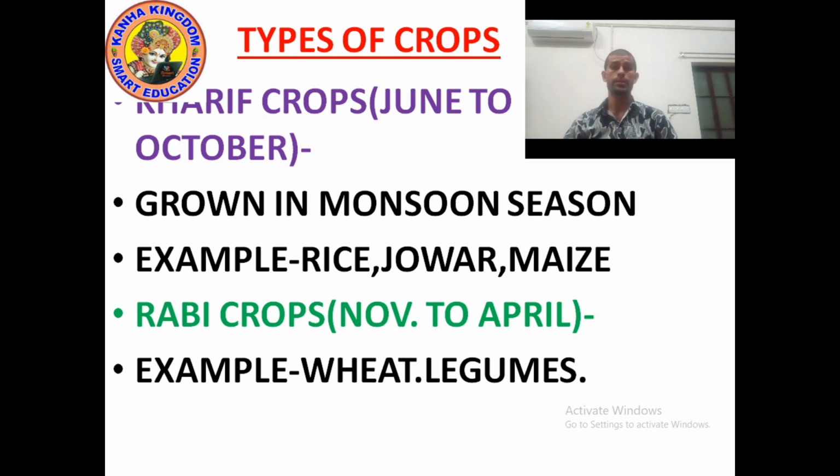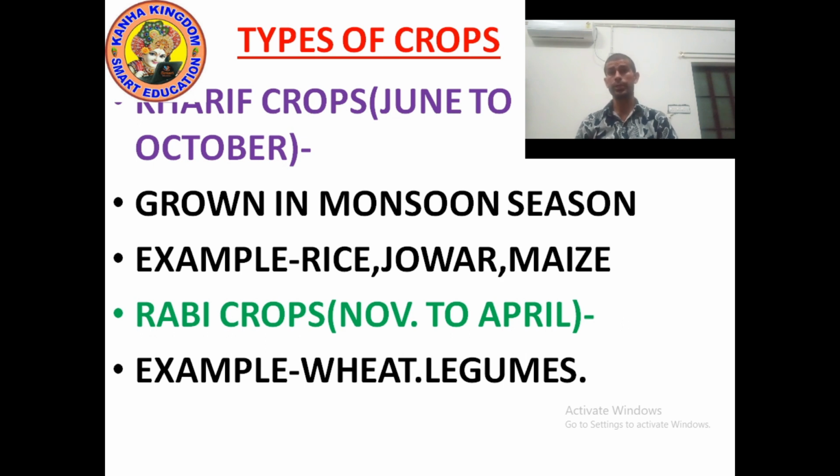Next are Rabi crops. Rabi crops are generally grown in October, November, and harvested in April, May. Which are the Rabi crops? Wheat, legumes, and mustard.